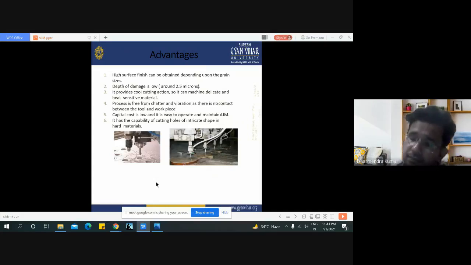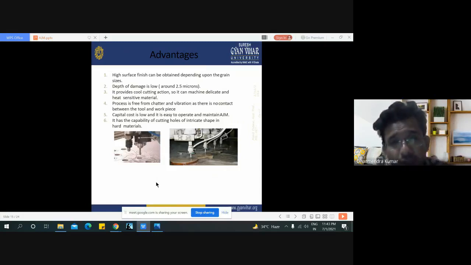The newer manufacturing process or advanced manufacturing is also known as non-contact manufacturing process. Here one MCQ also arises, because in the non-conventional machining or advanced manufacturing process, there is no physical contact between tool and the workpiece.